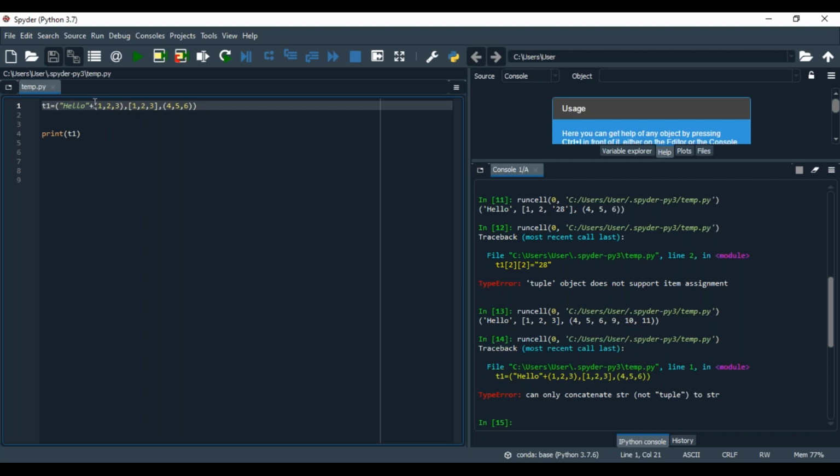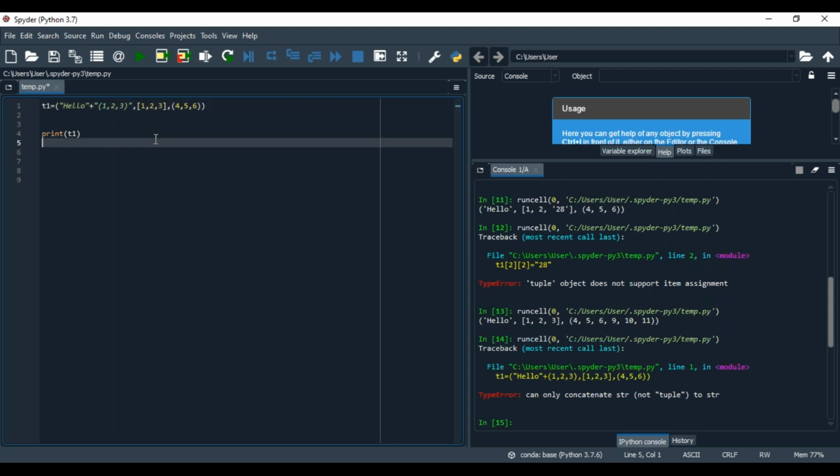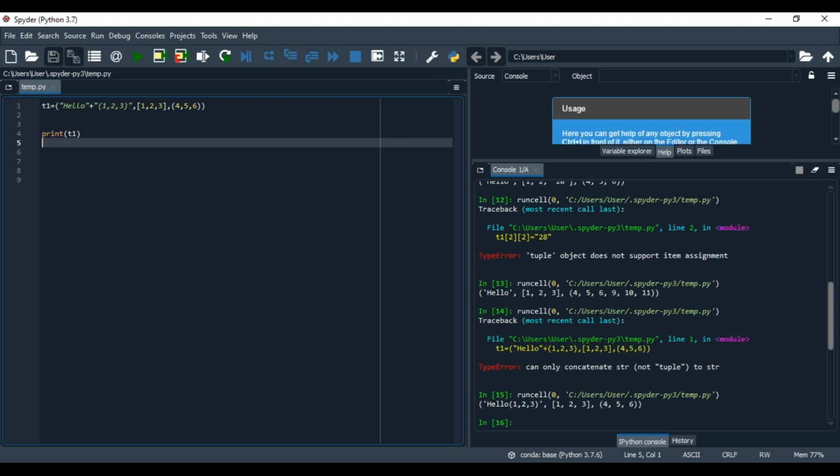For example, if you put another string here, which is possible or not? See, which is possible. That is called string plus string. Hello, 1, 2, 3 will be added. That is a string we have given, using quotations, double quotes or single quotes. So wherever the data type is the same, only that particular data type can be added. Addition is possible.